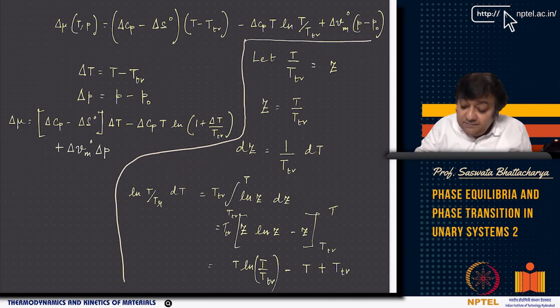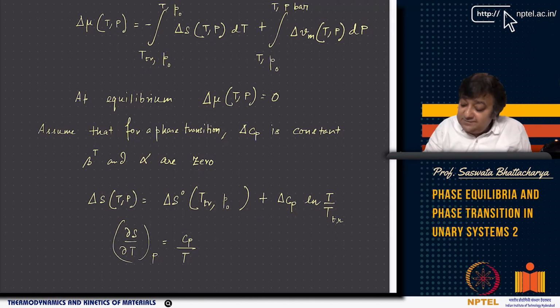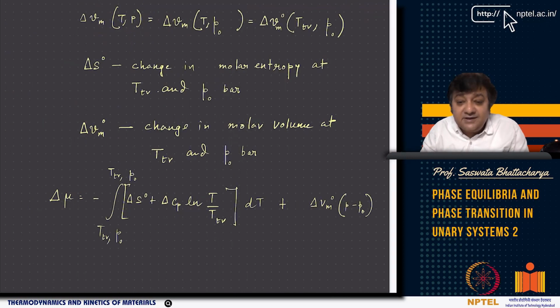And because it is delta Vm dP, dP is basically P minus P naught. P naught is your reference pressure in bar, or it can be in atmosphere. But remember, P naught can be 1 bar, it can be 1 atmosphere, it can be anything. And T_TR is your transition temperature, where both phases are in equilibrium.